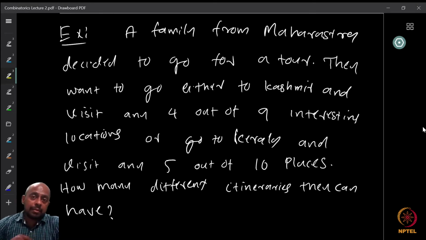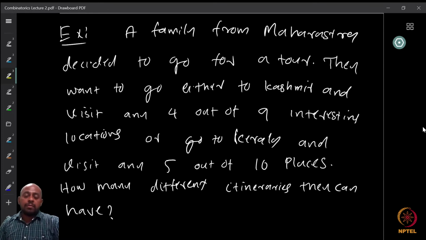Itinerary means that the order is important, the way that they are going to visit. For example, if you are visiting, let's say, 3 cities, going to A, then to B, and then to C is different from going to A, then to C, and then to B, or from B, A, and C, because the travel tickets and bookings of the hotels, etc., are going to be different. So the itineraries are going to be different depending on the order in which they visit.